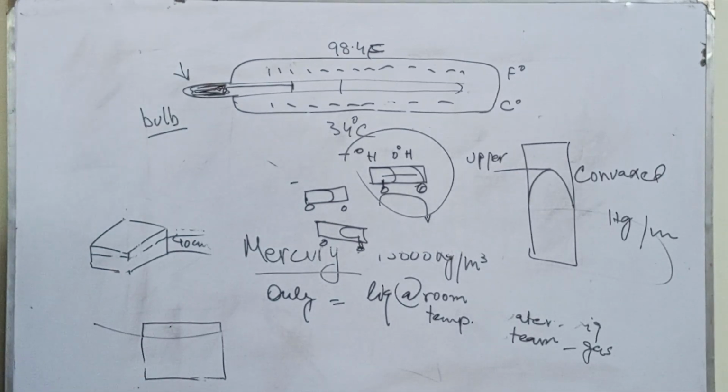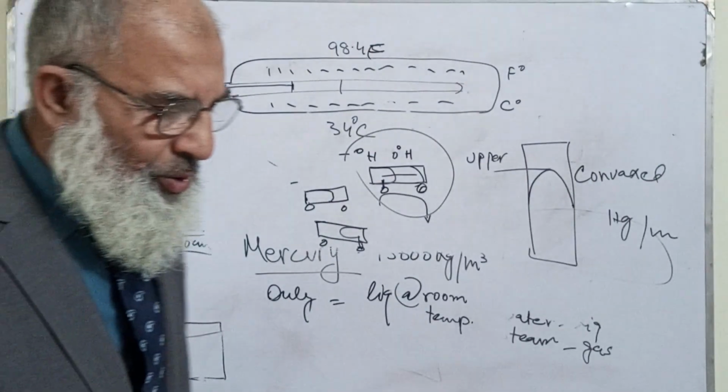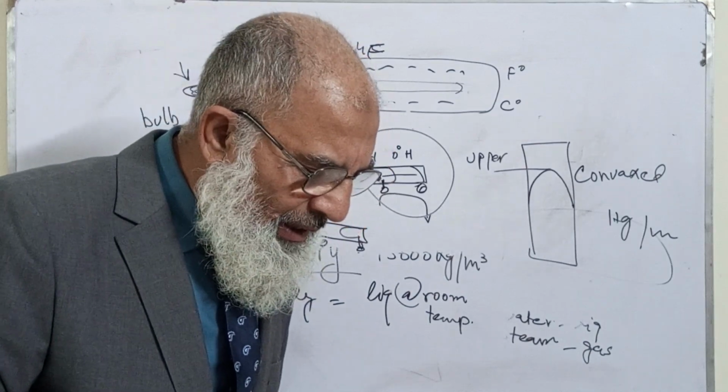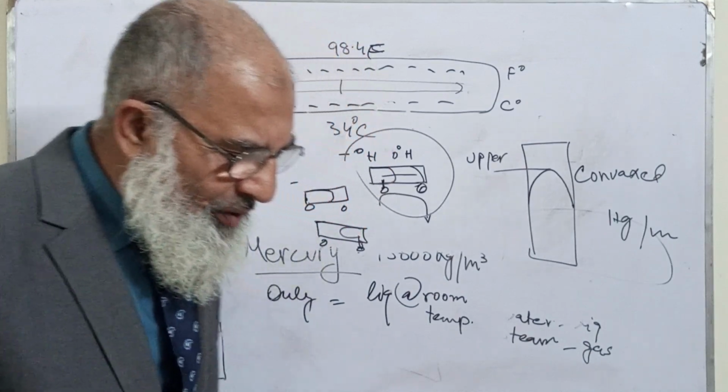So this was some information which was given to you. For example, I was telling you about the different densities.